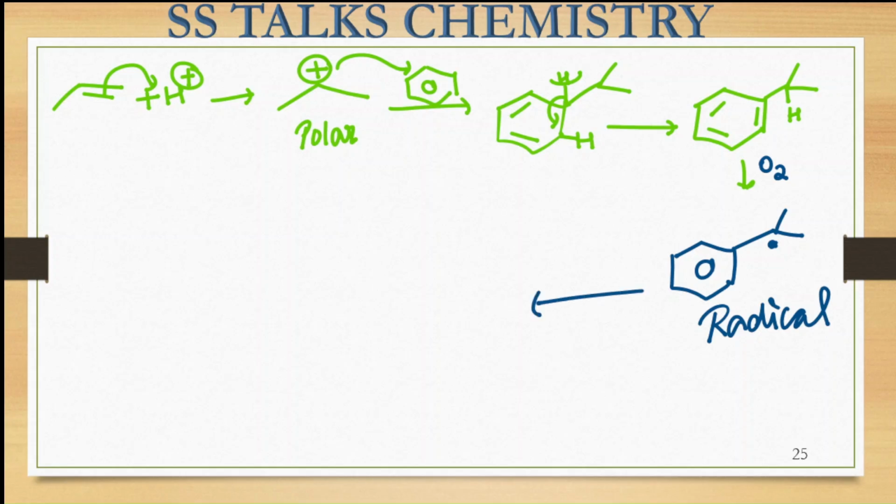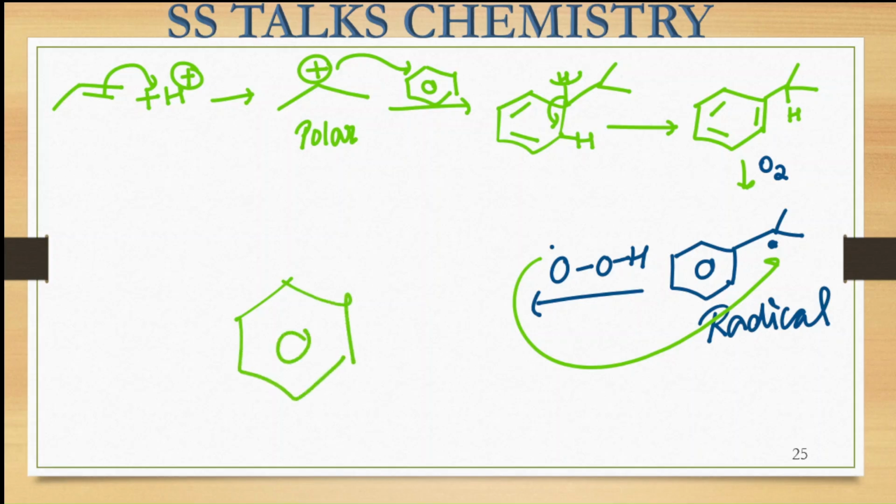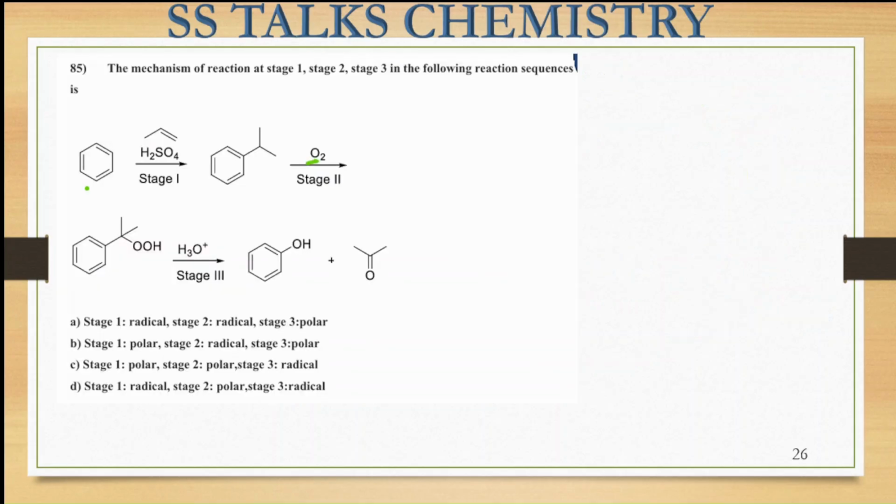Now, in the presence of this OO and this H radical species, this one is going to combine over there and you will get this particular species formed, with these substituents, and here this OO and this H species will be formed. So in part B, the substrate is converted into this one.